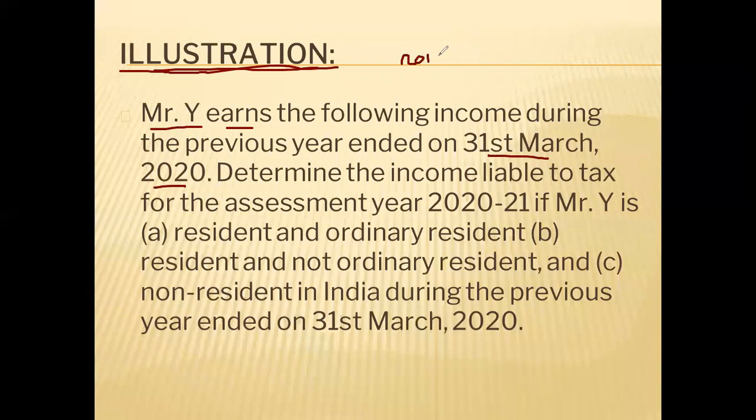So what will be the assessment year for this previous year? If previous year is 1920, what should be the assessment year? Previous year 1920, assessment year will be next year, no, 2021. Okay, so determine the income liable to tax for assessment year 2021.